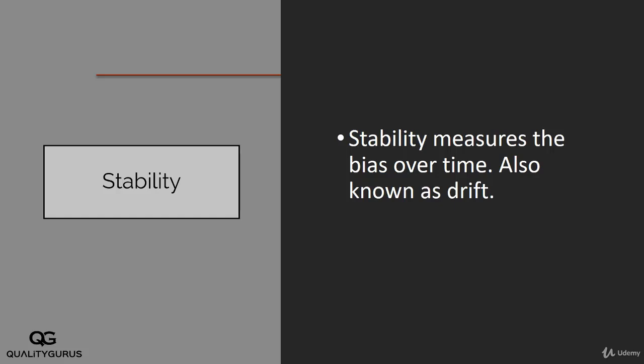psi. So let's say if you use this gauge for 6 months and now if you measure the bias, now the bias has changed from 1 psi to 2 psi. That time factor which changes the bias is stability. So if your instrument is stable, then over time the bias will not change. If the bias is changing over time, then that is the stability issue.